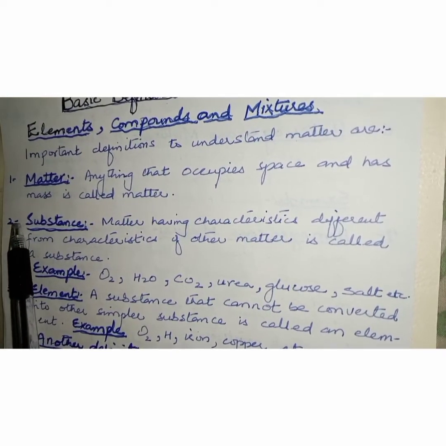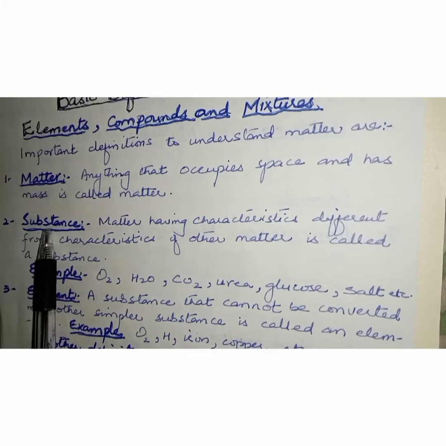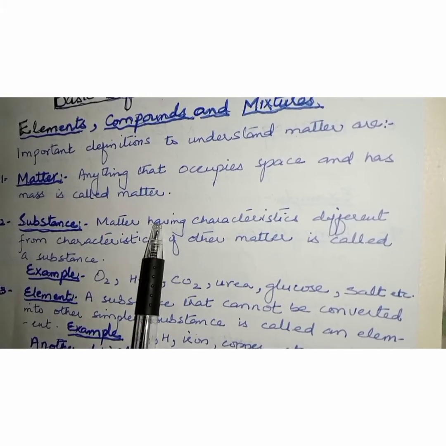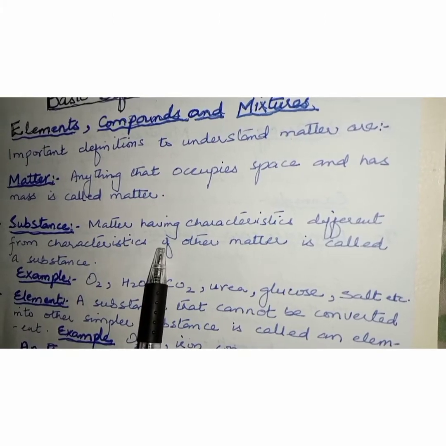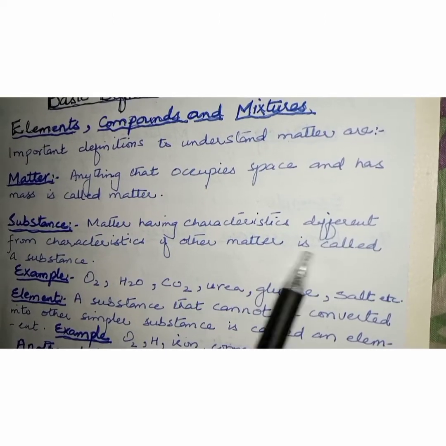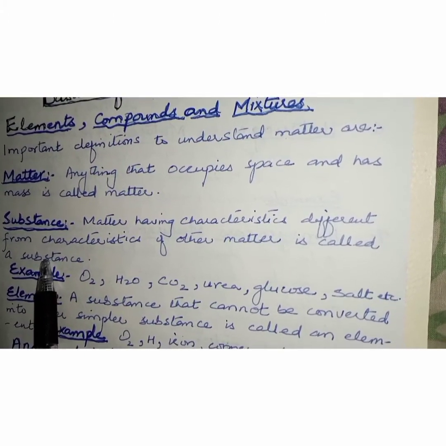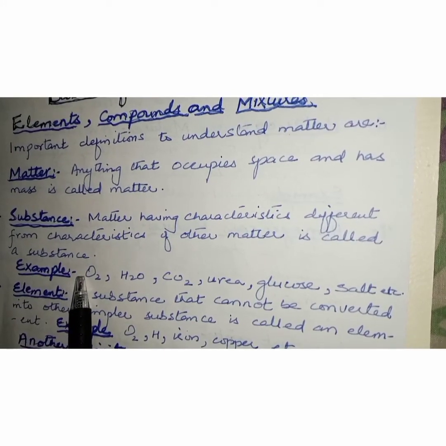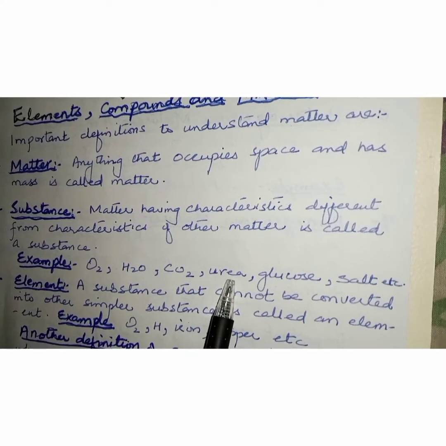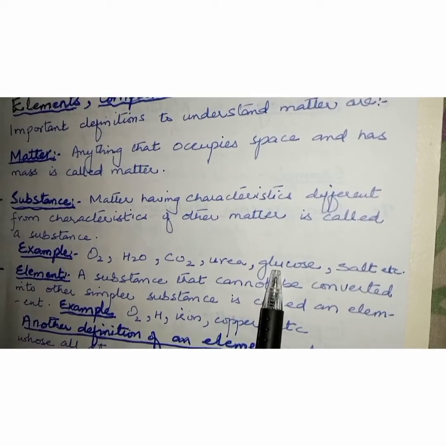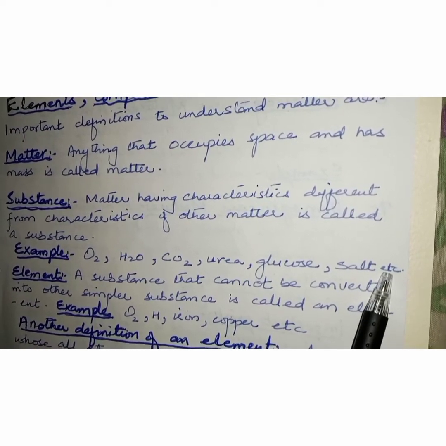Number two is substance. Now, what is substance? Matter having characteristics different from characteristics of other matter is called a substance. For example, oxygen, water, carbon dioxide, urea, glucose, and salt, etc.